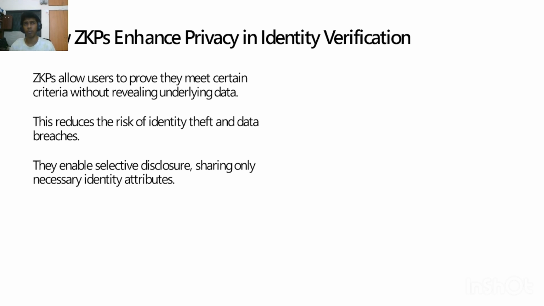This approach also reduces the risks of identity theft and data breaches. For example, you can prove you are from India without disclosing your full address or your ID number. For that, this ID verification would be really helpful, right?